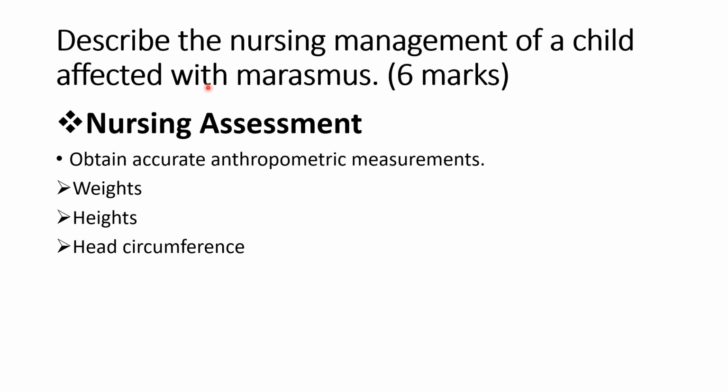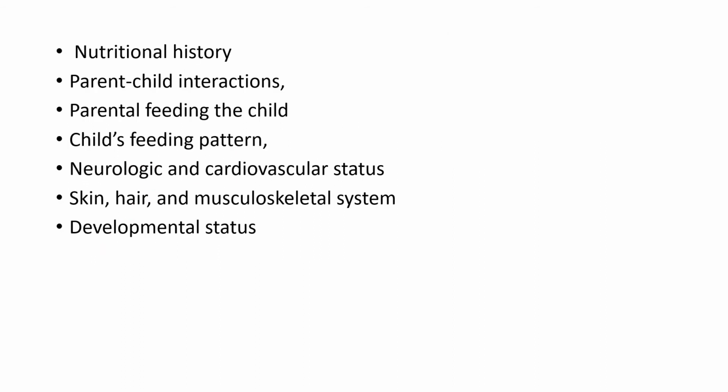The third part of the essay is describe the nursing management of a child with marasmus. It carries 6 marks. The first step of nursing management is assessment. In a child with malnutrition, the nurse has to perform the assessment. The key points under assessment are anthropometric measurements. It includes weight, height and head circumference.